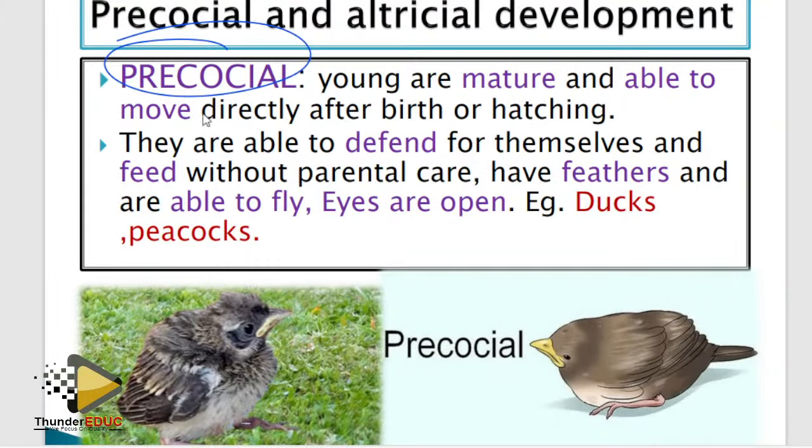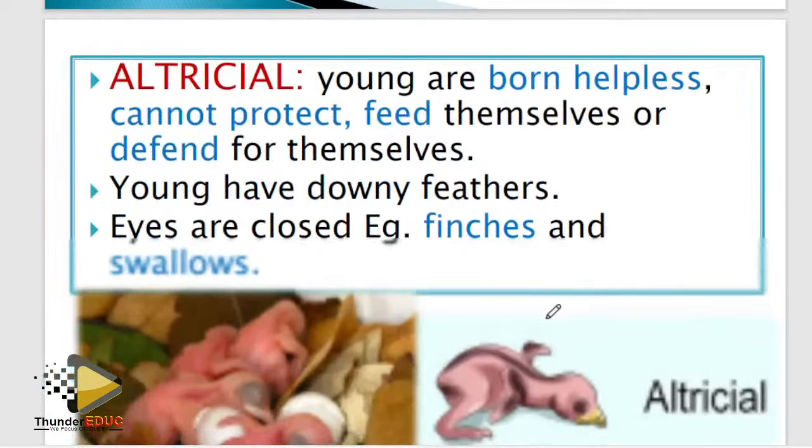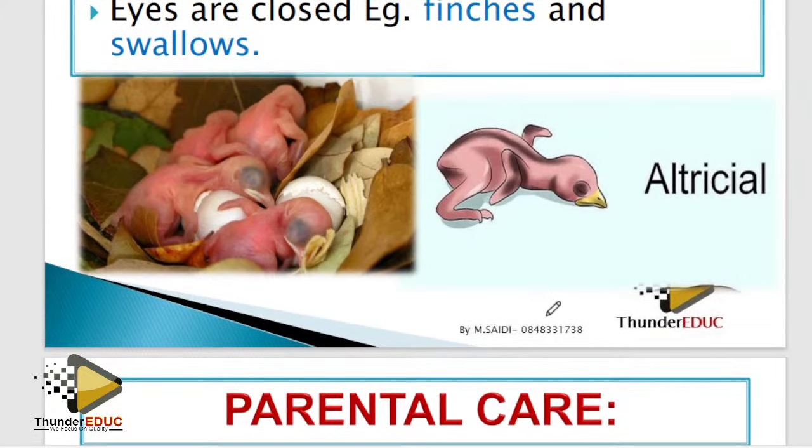I said that pre means prepared. Precocial, prepared, born prepared. Eyes are open, you can see, you have down feathers, you see everything. Then altricial, all depends on the parent. Those are the techniques you can use to remember this so that you score a distinction.